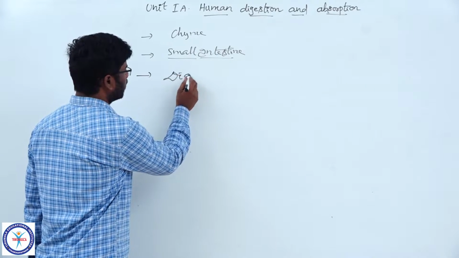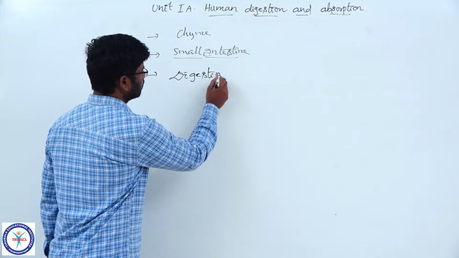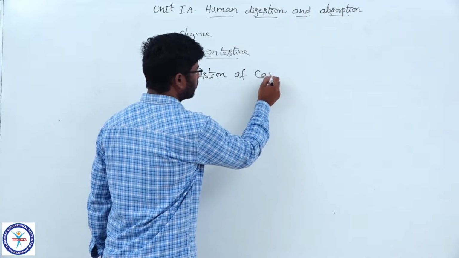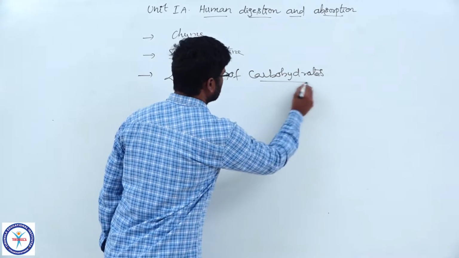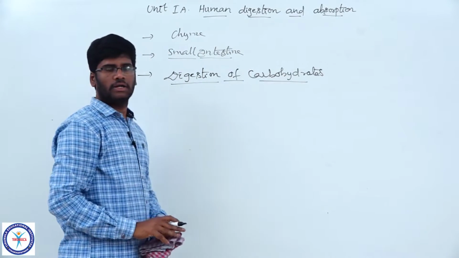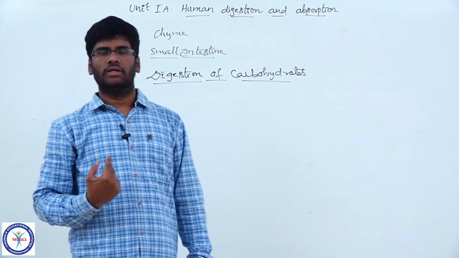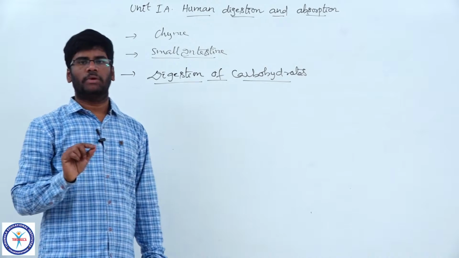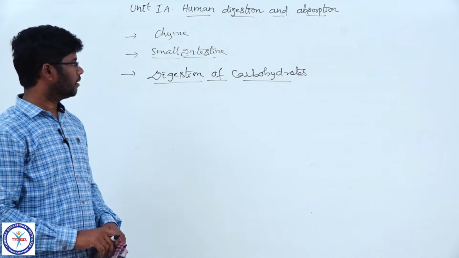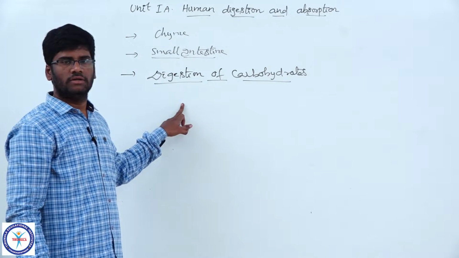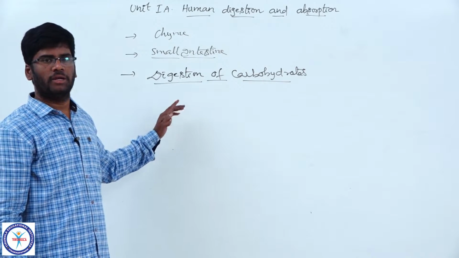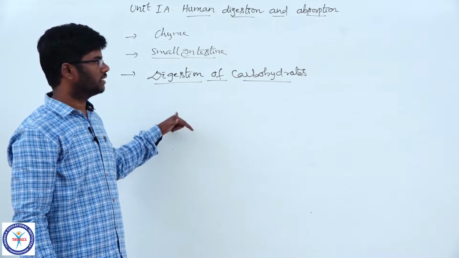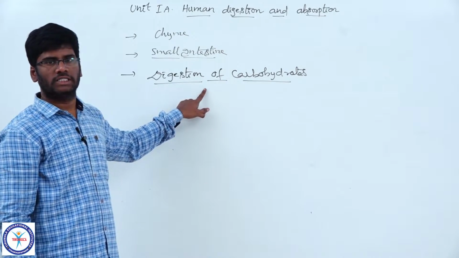Then digestion of carbohydrates. Carbohydrate digestion is initiated in the mouth itself. 30% of the starch is digested in the buccal cavity by salivary amylase enzyme. The remaining part of the starch is digested in the lumen of the small intestine.